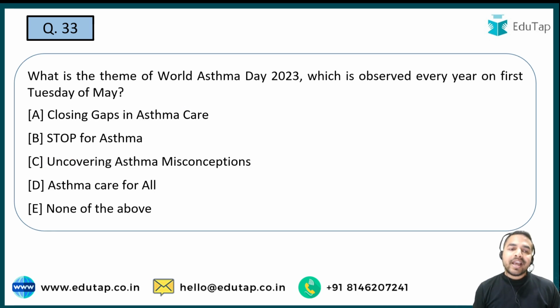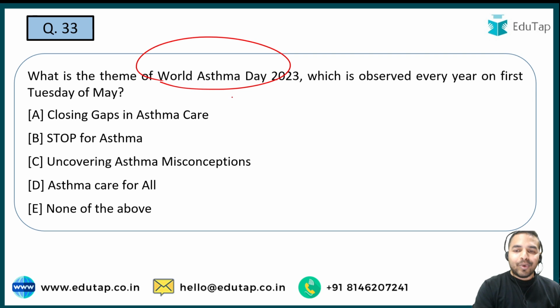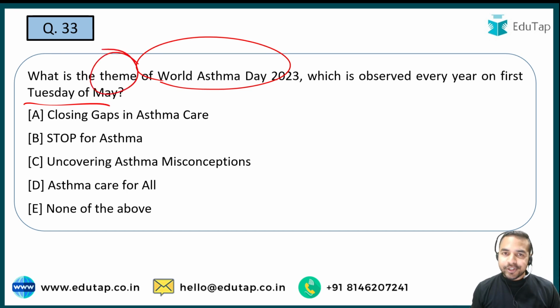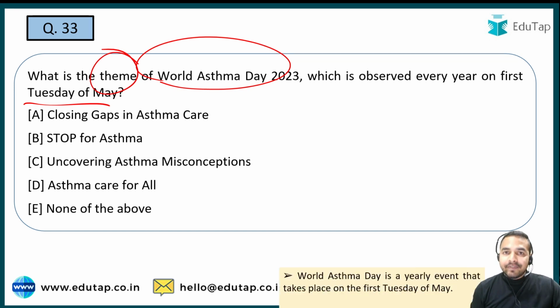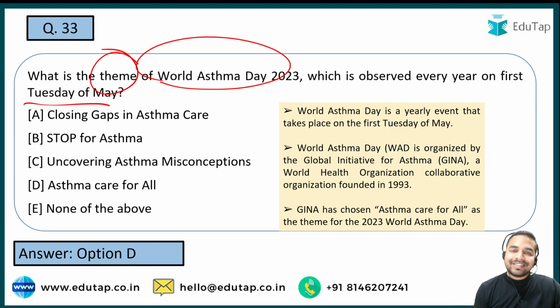I hope this is clear guys, and the next question is on World Asthma Day 2023. The question is basically on the theme of World Asthma Day 2023, and this particular day is observed every year on the first Tuesday of May, and you are required to identify the theme for World Asthma Day 2023. See guys, once again there is a question on important days, and the question is on the theme of this particular day, and the theme for this year is Asthma Care for All. That is the right answer.